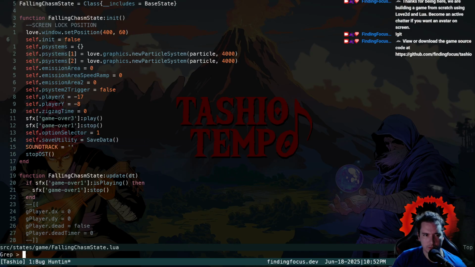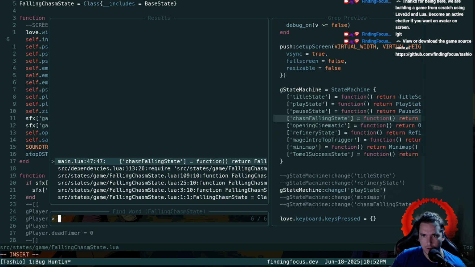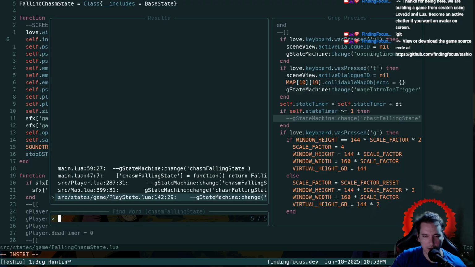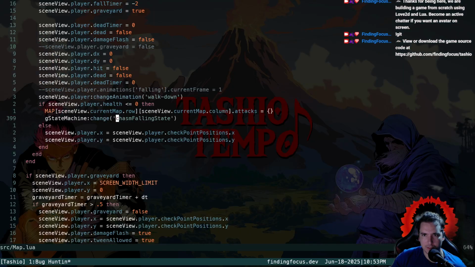So what is this falling chasm state called in the state machine? It's called chasm falling state in the global state machine. So when we change to a chasm falling state, when we change to that, what is happening?